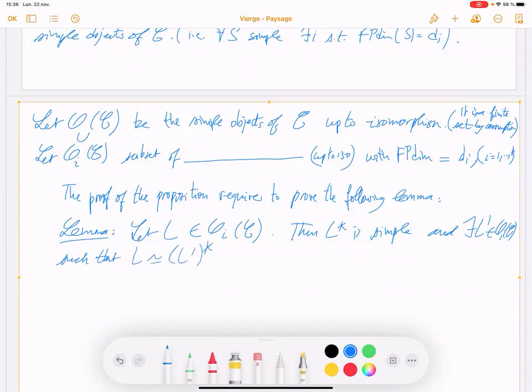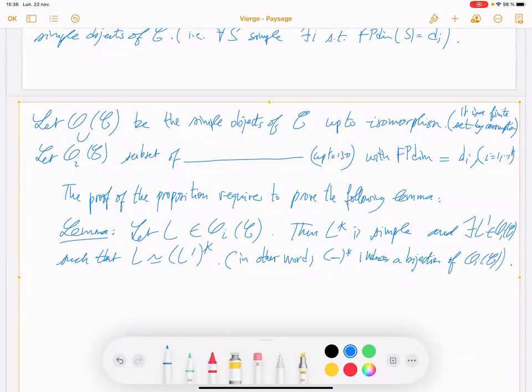So in other words, the dual induces a bijection on the finite set.